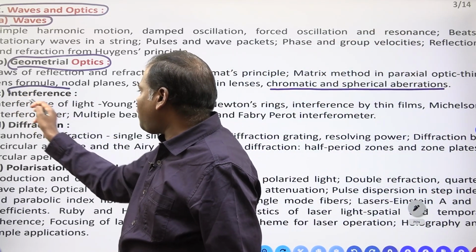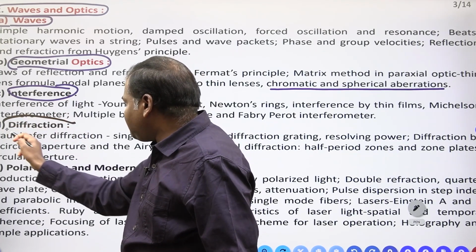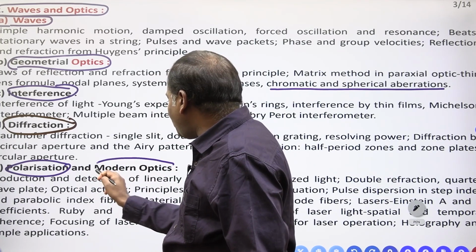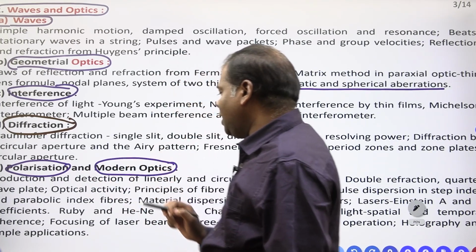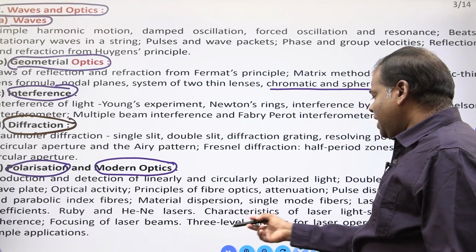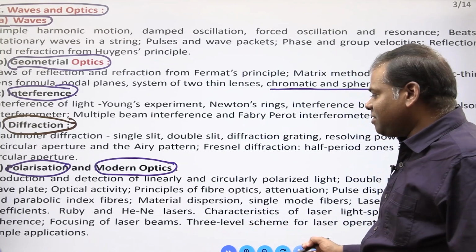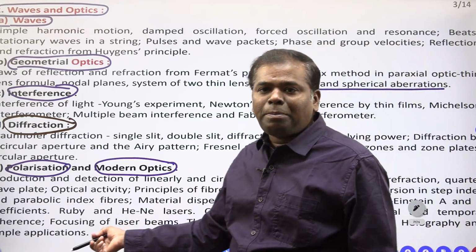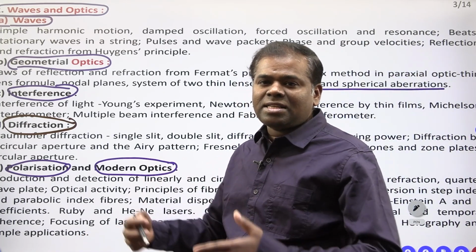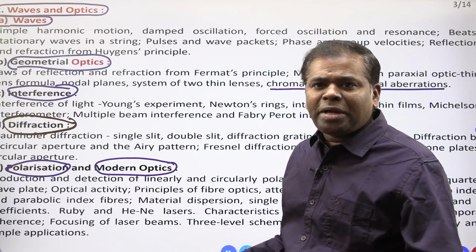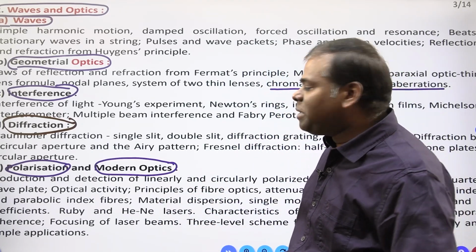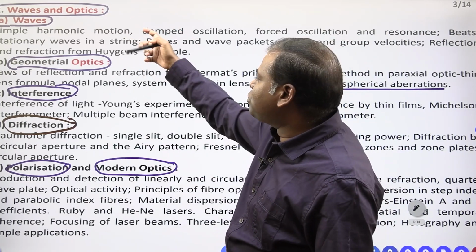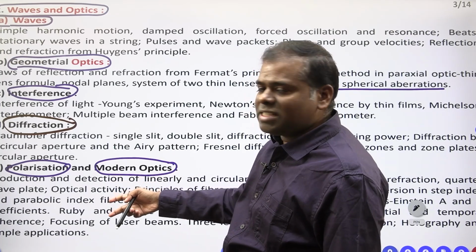Next, interference, now also they are learning. Diffraction, now also they are learning. Polarization, now also they are learning. Modern optics is also included here. Modern optics means lasers, laser rate equations and laser schemes, holography and simple applications, because this is the advanced part. But holography also was in the olden BSc syllabus. This is the waves and optics part. Waves has 2 sections, optics has 3 sections.